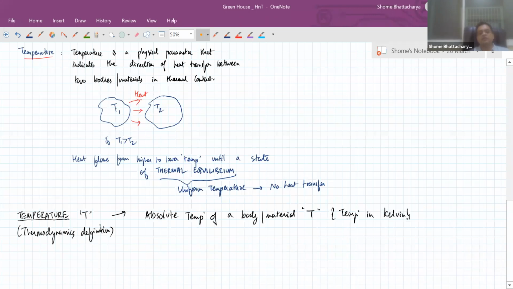Okay, I'm coming to the different scales of temperature very soon, but I'm sure all of you are aware the absolute scale is referred to as the Kelvin scale, named after Lord Kelvin, who was one of the foremost physicists involved with heat and thermodynamics. So this absolute temperature is a quantity which is directly proportional to the average kinetic energy of the molecules. Okay. So absolute temperature is directly proportional to the average molecular kinetic energy.